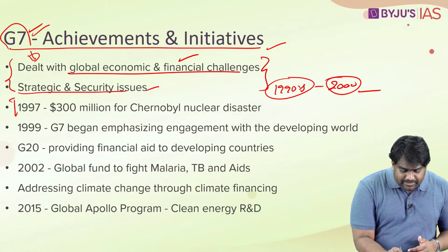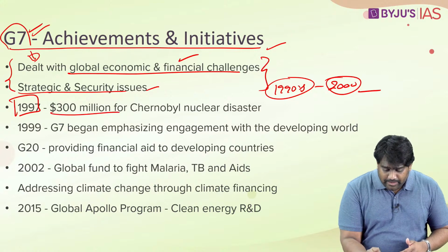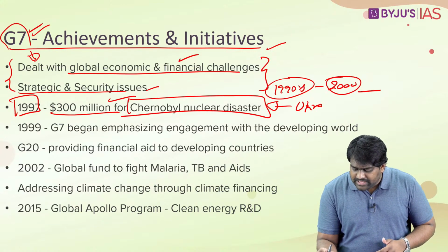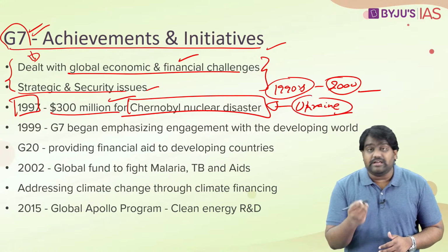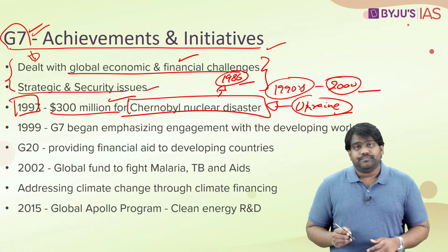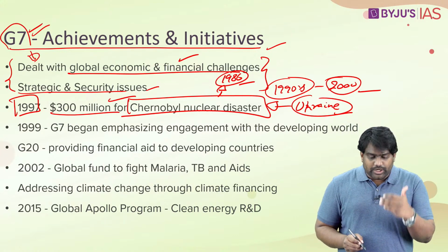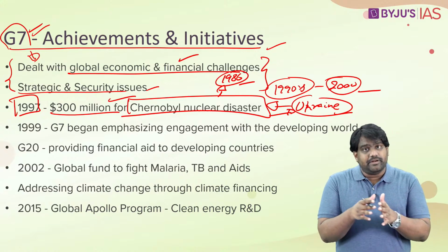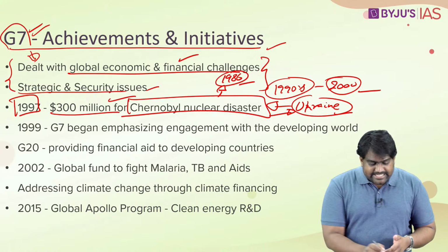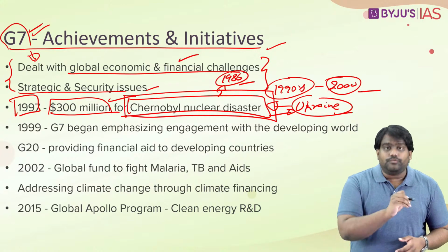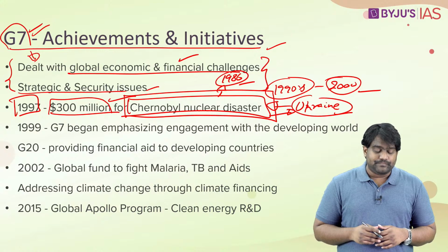In 1997, the G7 set up a fund to help out Ukraine to deal with the impact of the Chernobyl nuclear disaster, which had taken place in 1986. Right? Ukraine on its own was not able to deal with the impact of the Chernobyl disaster. The G7 tried to help out, and it set up a dedicated fund to contain the impact of the Chernobyl nuclear disaster.